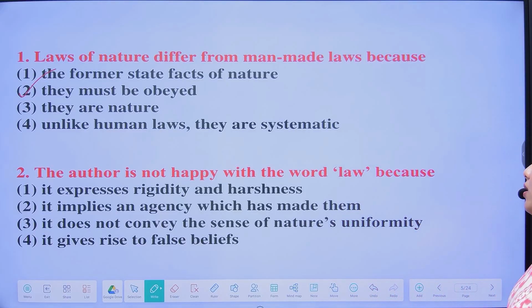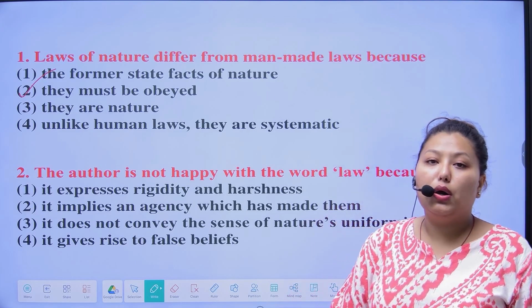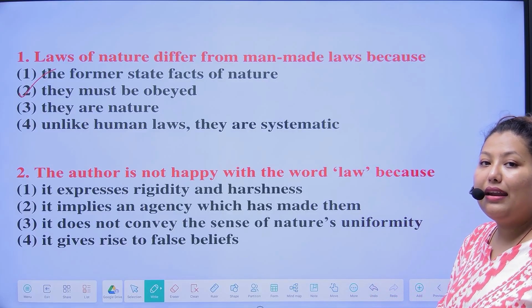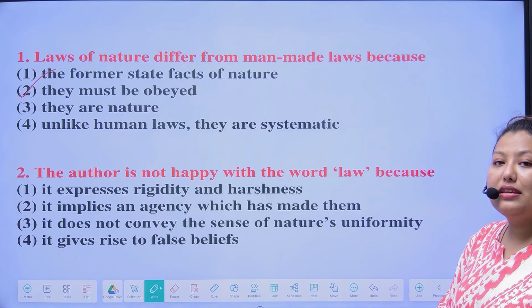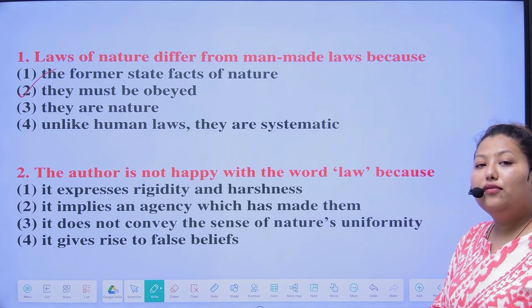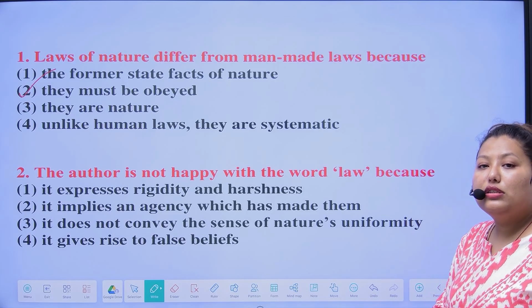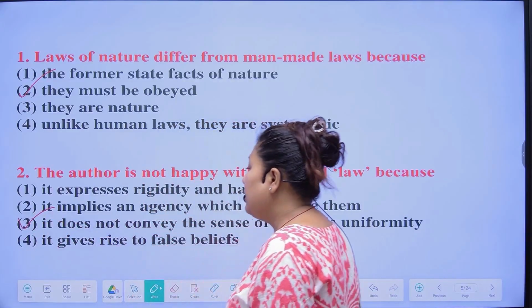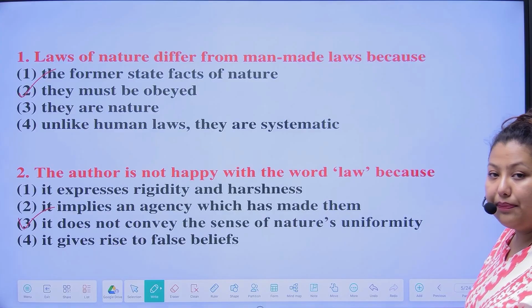Next, the author is not happy with the word law because. Options are: it expresses rigidity and harshness, it implies an agency which has made them, it does not convey the sense of nature's uniformity, it gives rise to a false belief. The correct answer is option number 3, it does not convey the sense of nature's uniformity.